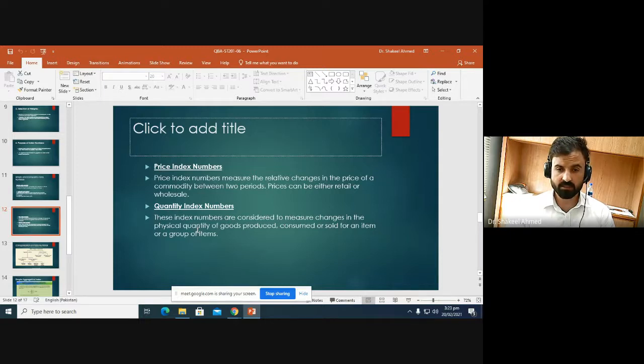When index number is constructed to measure the change in prices of a commodity, then we call it price index number. And when we are interested in measuring the change in quantity of a commodity or a group of commodities, then we construct quantity index number.